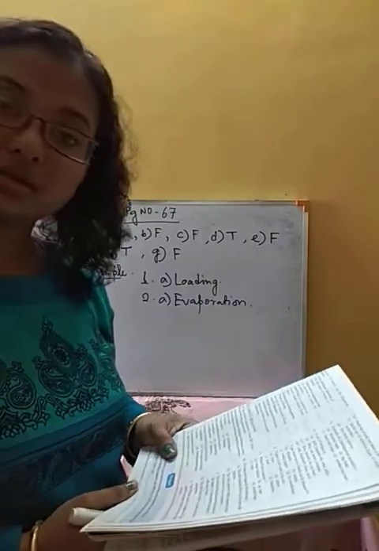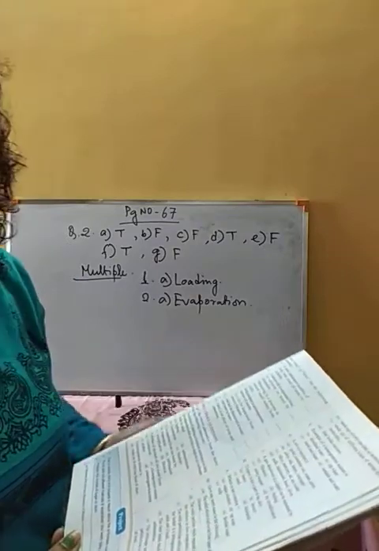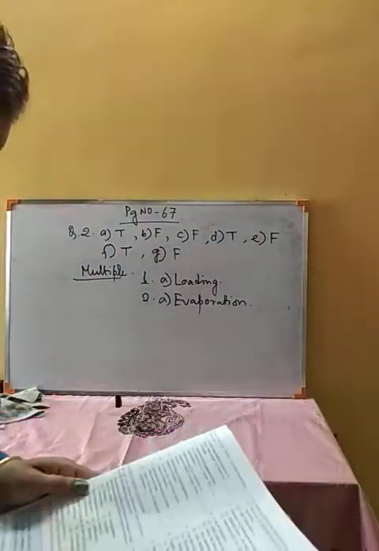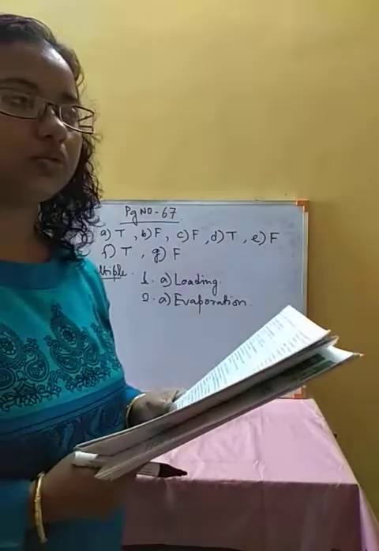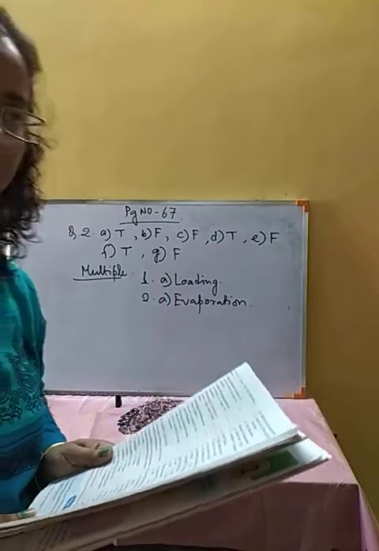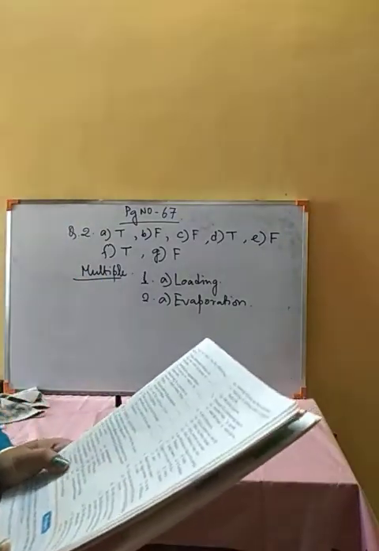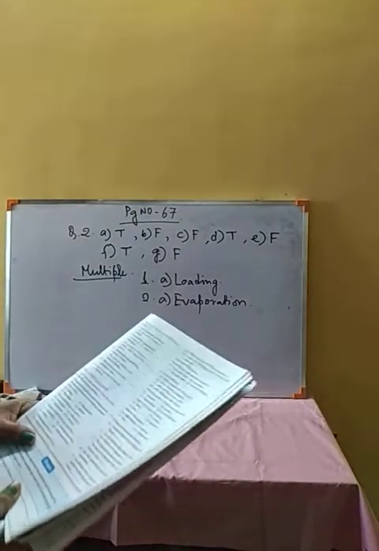That's why the evaporation technique we are going to use here. Later on the salt which we get can be purified. Crystallization is a technique we use in the laboratory for a little amount of substance. So here evaporation will be the correct answer.